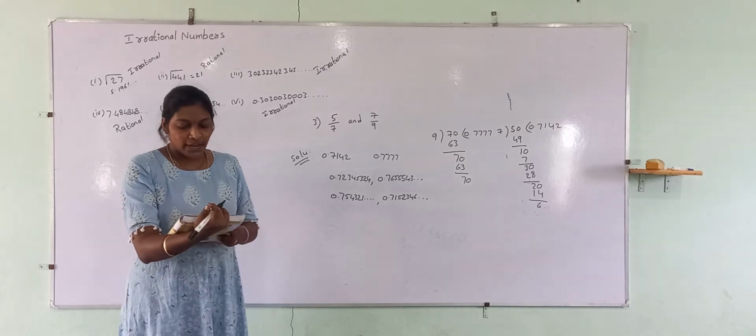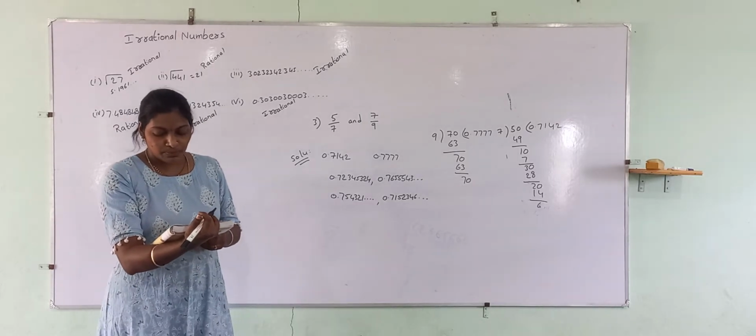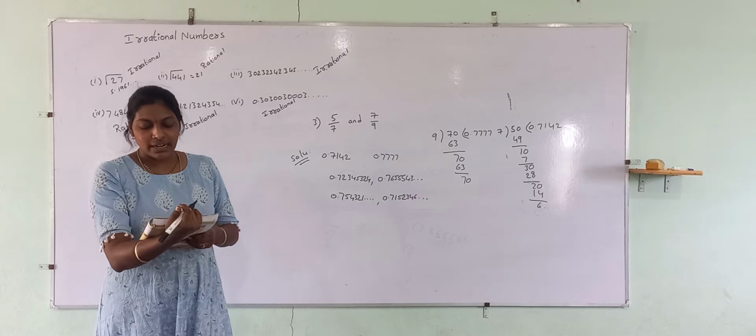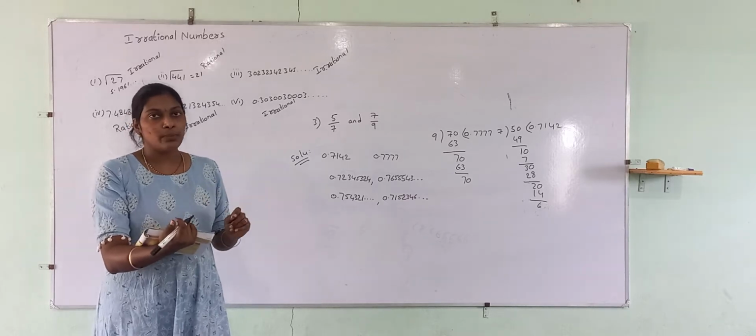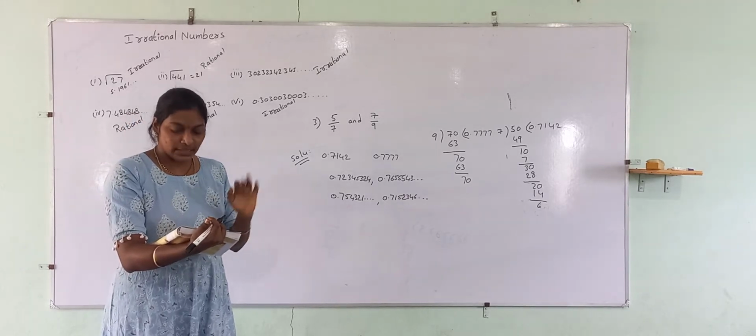Fourth one. Find two irrational numbers between 0.7 and 0.77. Hope you can do it on your own in the maths homework. Do it in the homework.